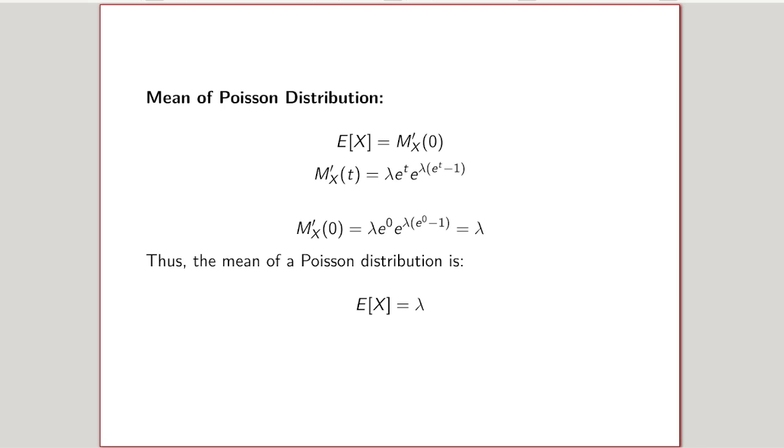Next, using this MGF, we are going to find the mean and variance. E of x is Mx dash of 0.